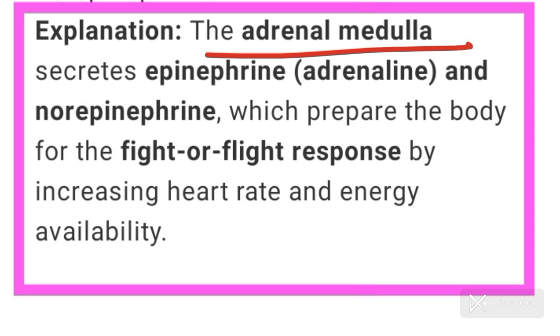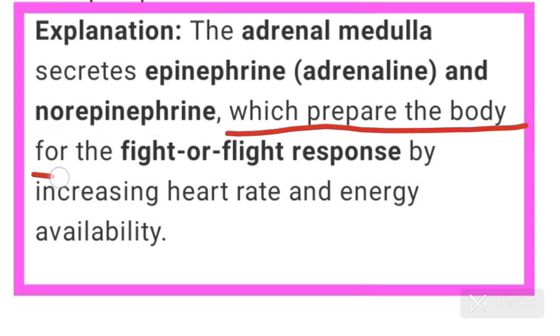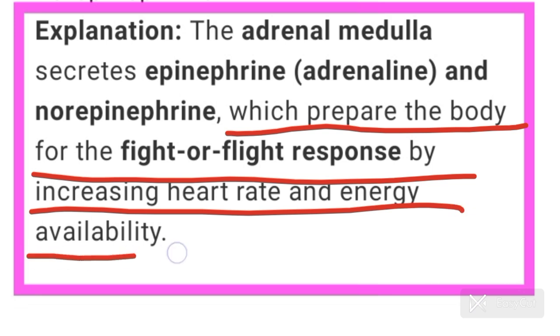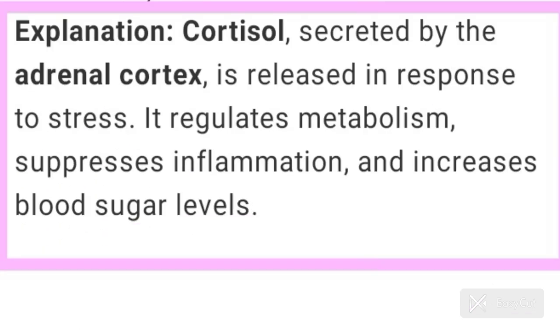The adrenal medulla secretes epinephrine, also called adrenaline, and norepinephrine, which is also called noradrenaline, which prepare the body for the fight or flight response by increasing heart rate and energy availability. Now come to question number 16. Which hormone is also called stress hormone? Answer is option B. Cortisol is also called stress hormone.